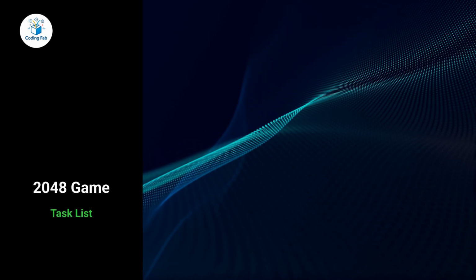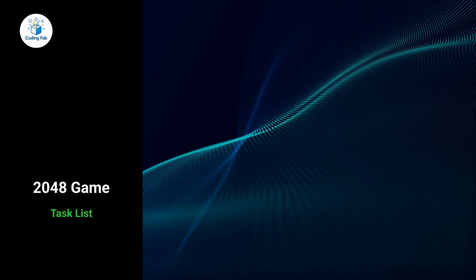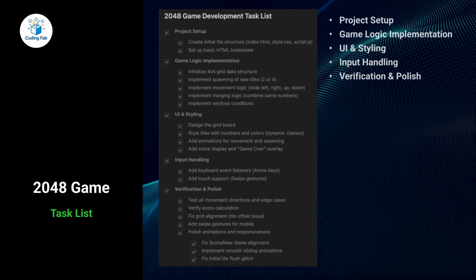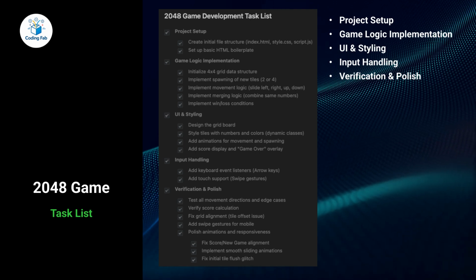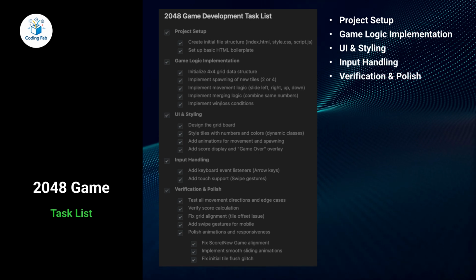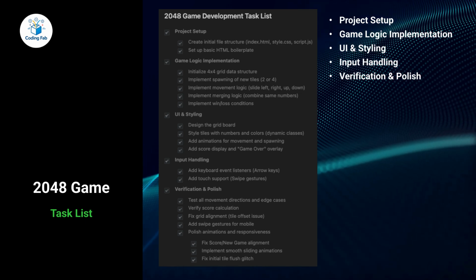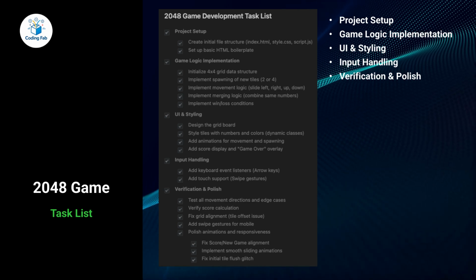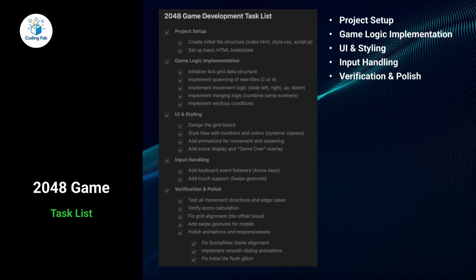After defining the implementation plan, Antigravity automatically generated a structured task list. The project is divided into clear development phases. First, project setup, creating the file structure and initializing the basic HTML foundation. Next, game logic implementation. This includes initializing the 4x4 grid, implementing movement logic, handling tile merging, spawning new tiles, and detecting win or loss conditions.